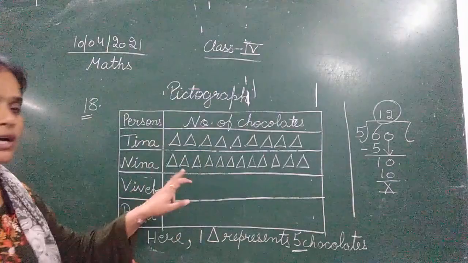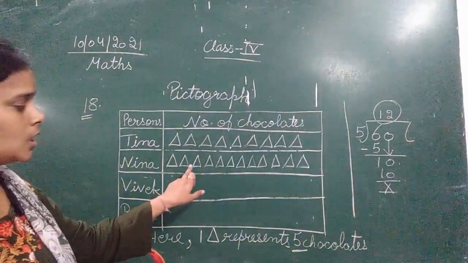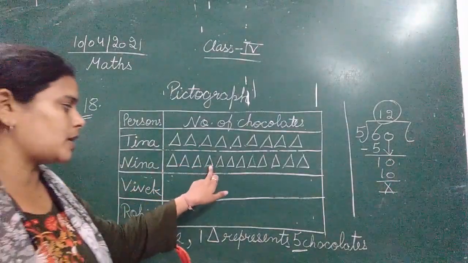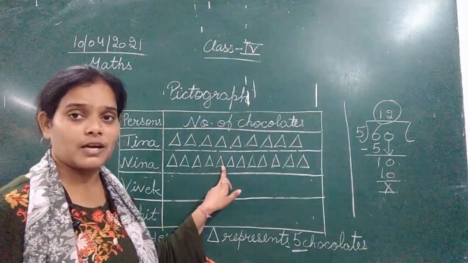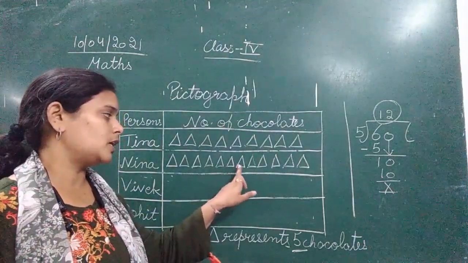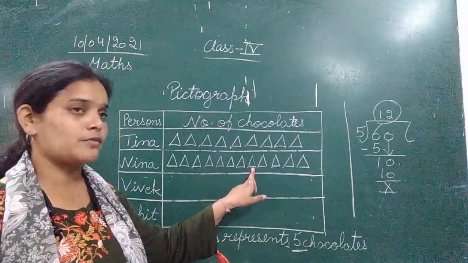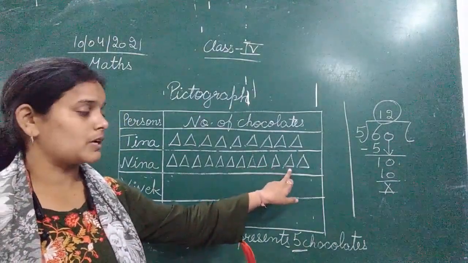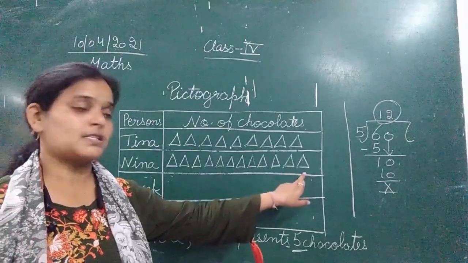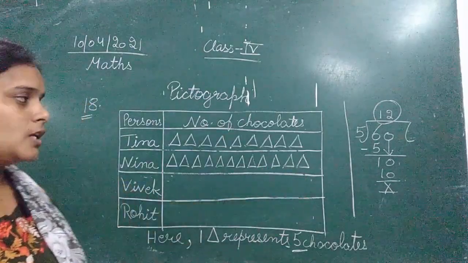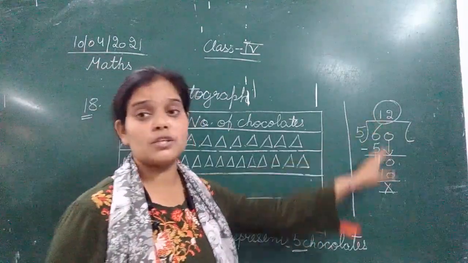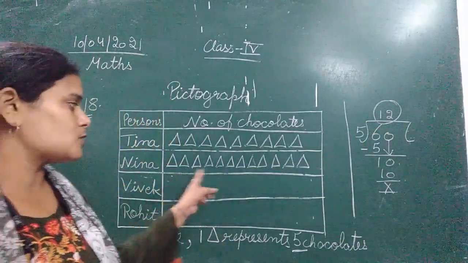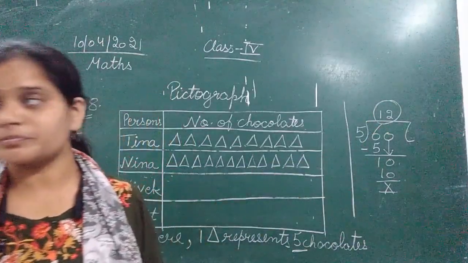Now 5 5 करके square करिए. 5 plus 5 10 plus 5 15 plus 5 20 plus 5 25 plus 5 30 plus 5 35 plus 5 40 plus 5 45 plus 5 50 plus 5 55 plus 5 60. Okay, so 60 divided by 5, that means we need to make 12 triangles. So that's why I had made 12 triangles here.